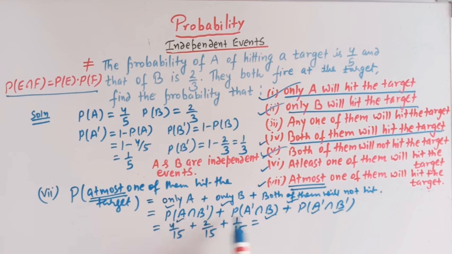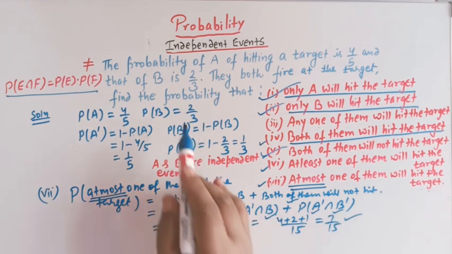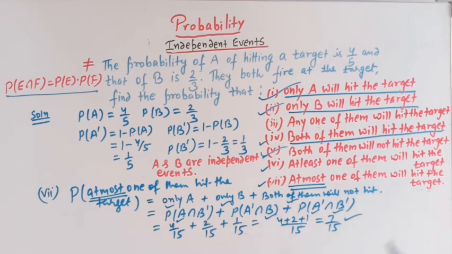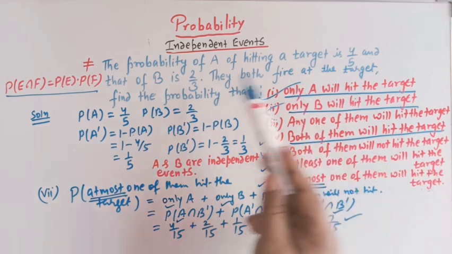So adding these three numbers, we have 4 plus 2 plus 1 over 15. So we have 4 plus 2, 6 plus 1, 7 over 15. So the probability that at most one of them will hit the target will be given by 7 over 15. So this is how we solve this problem.